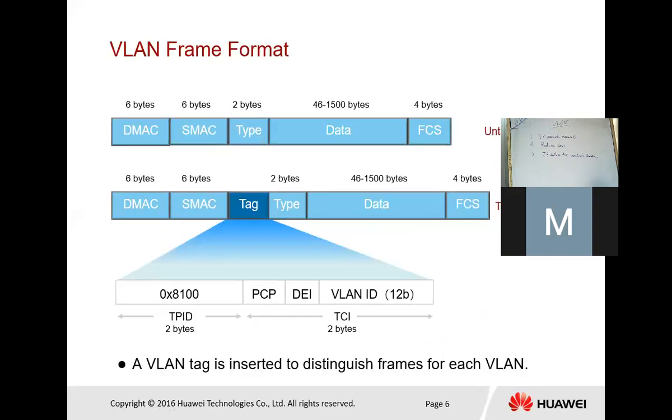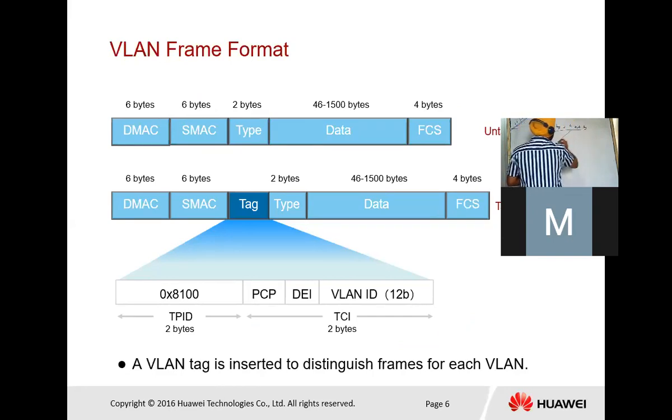Next we have the VLAN frame format. A normal Ethernet header is an untagged frame; in a VLAN frame, one tag is added. The VLAN tag is a 4 byte tag.